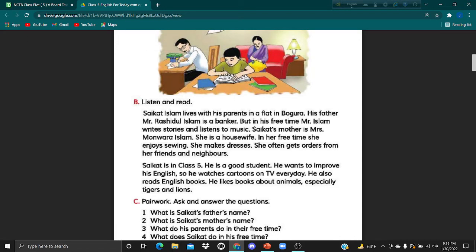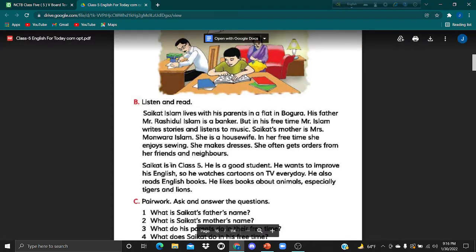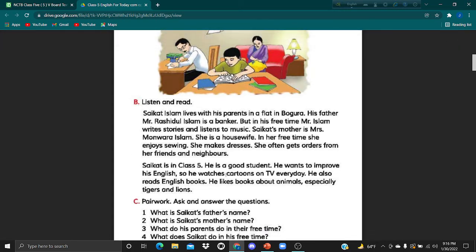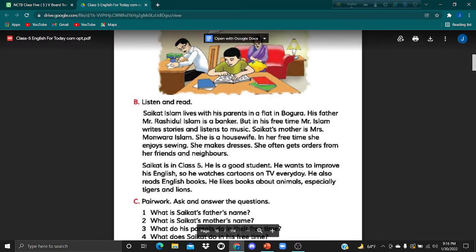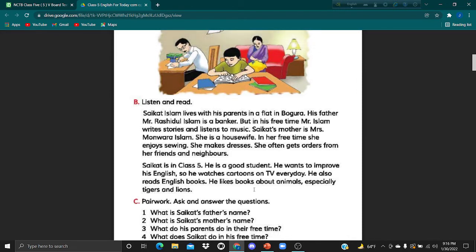Shoikot is in class 5. He is a good student. He wants to improve his English, so he watches cartoons on TV every day. He also reads English books. He likes books about animals, especially tigers and lions. Okay.